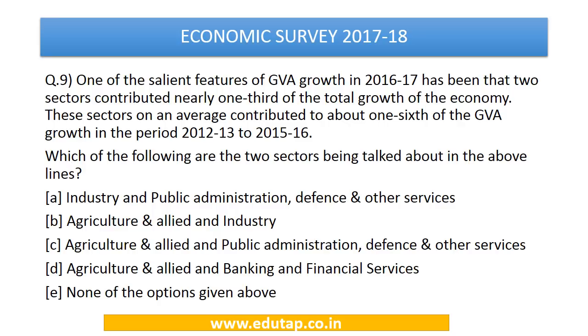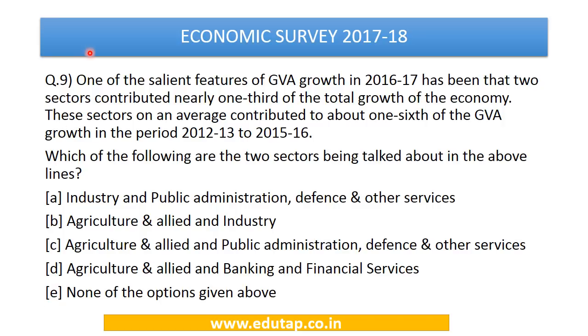So the options are industry and public administration, defense and other services; agriculture and allied and industry; agriculture and allied and public administration, defense and other services; agriculture and allied and banking and financial services; or none of the above.